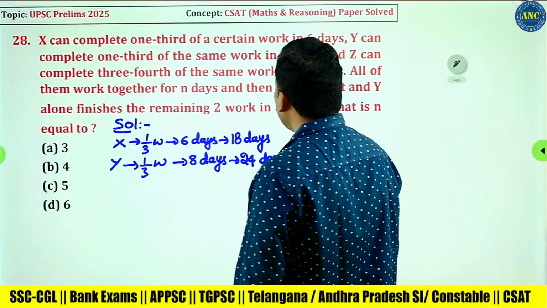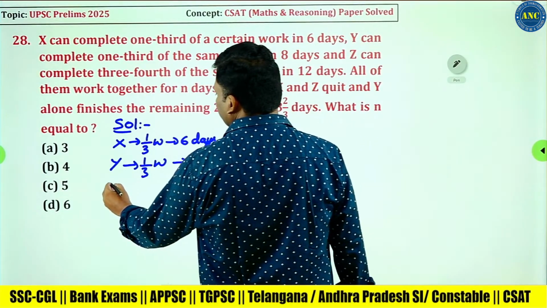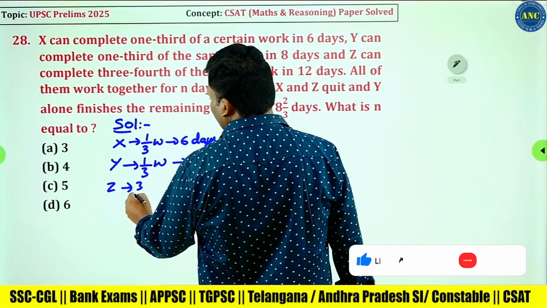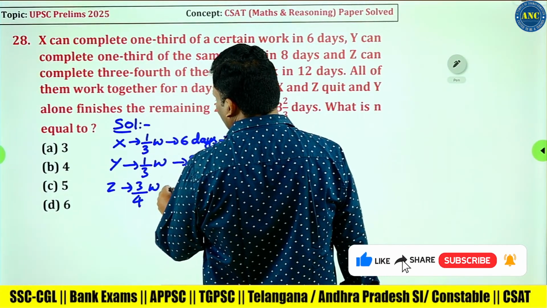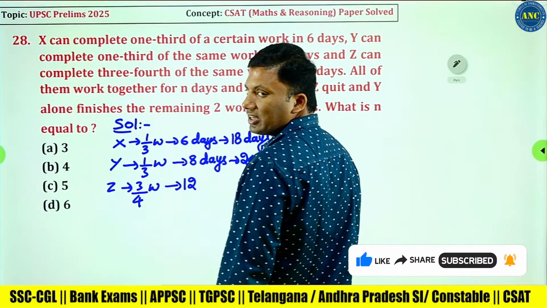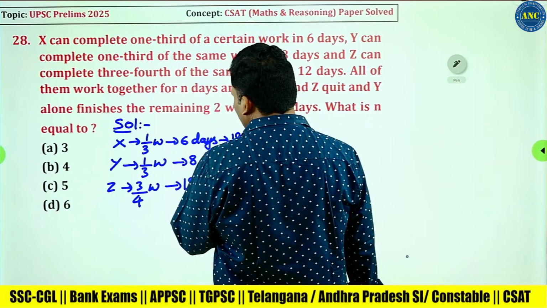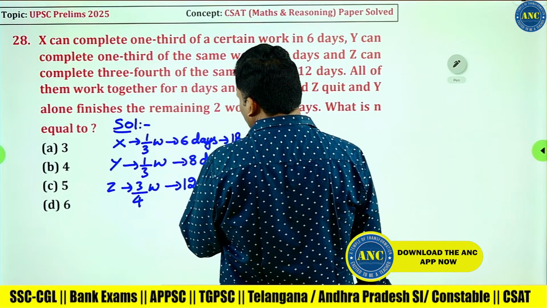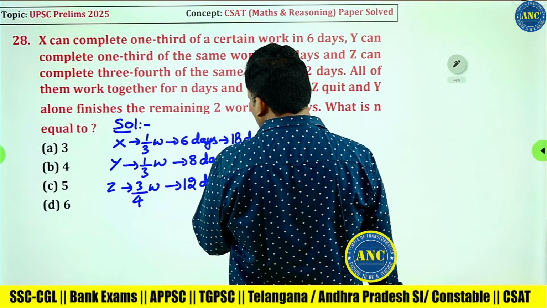Z can complete 3/4 of the work in 12 days. Out of 4 units, 3 units are completed. 3 is completed in 12 days, so 4 will be completed in 16 days.